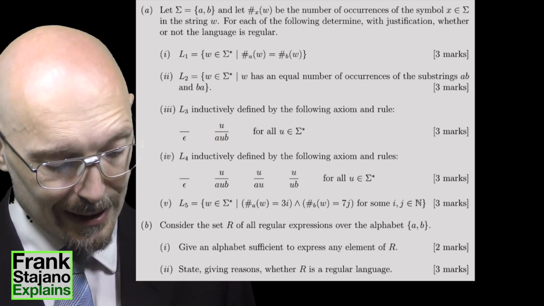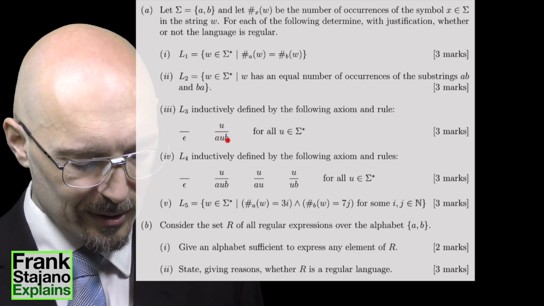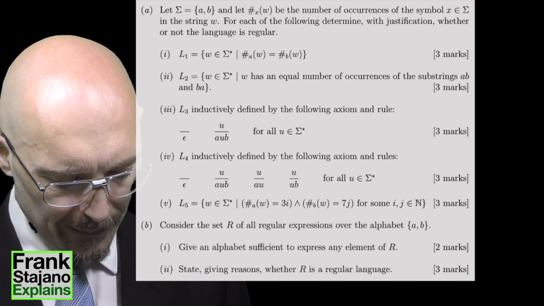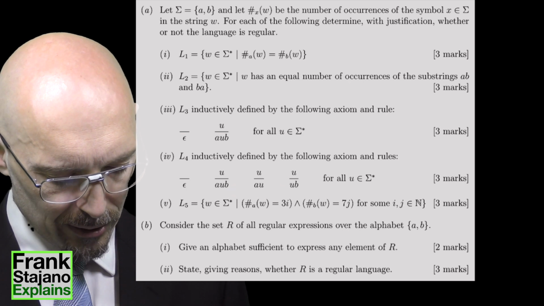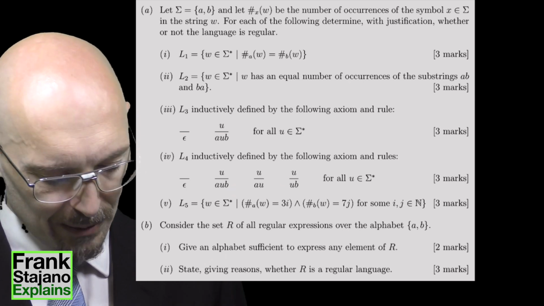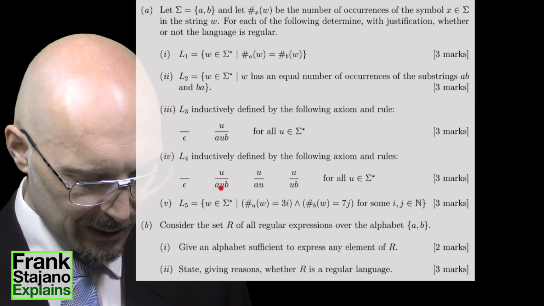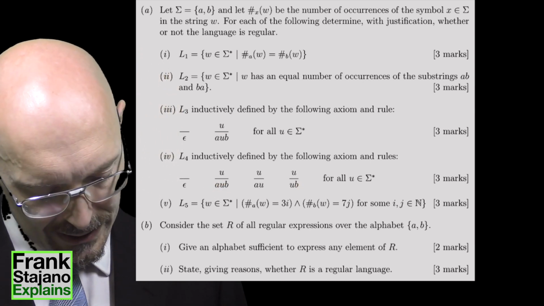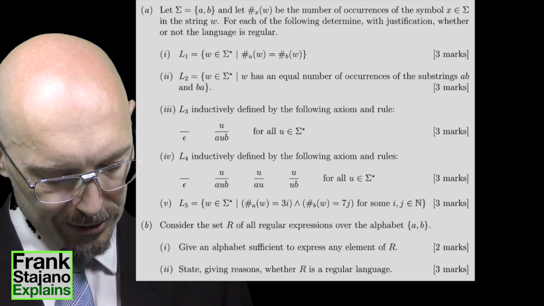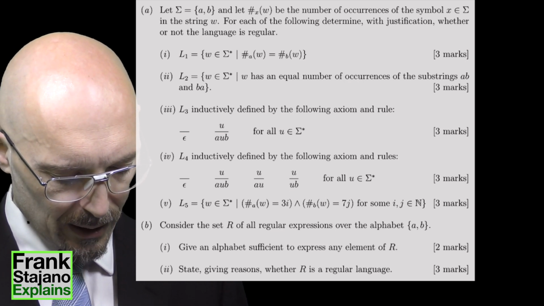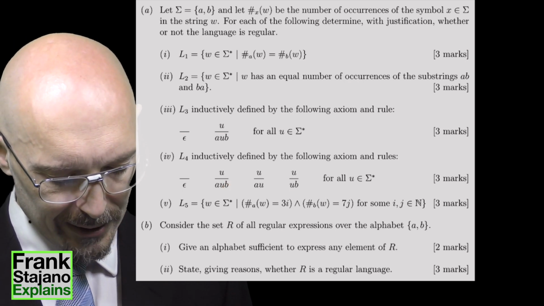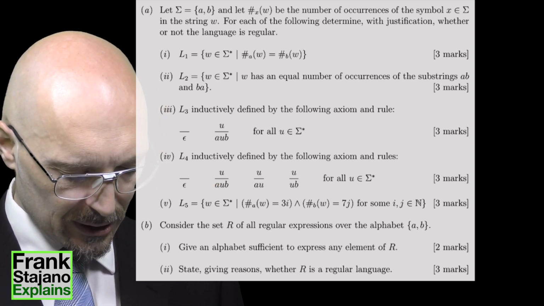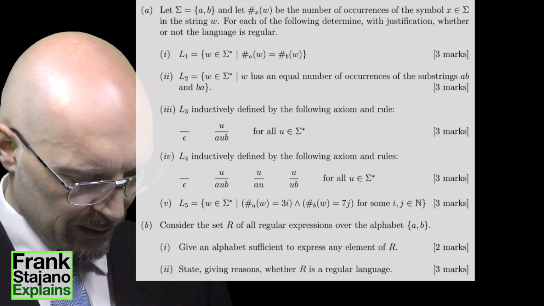These ones definitely had the same number of A's as B's, plus the extra constraint that all the A's were at the front. Here, I don't have that constraint on having the same number of A's and B's, but I do have the constraint that all the A's come at the front of the string and all the B's at the end. I can easily convince myself that all the strings in this language, if they have any B's, they are at the end. And if they have any A's, they are at the front. So this does actually look like a regular language.